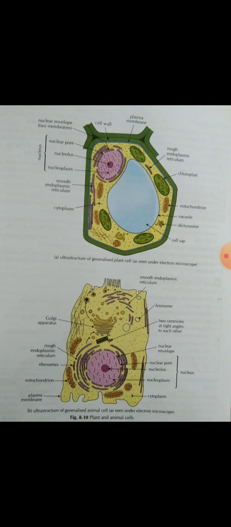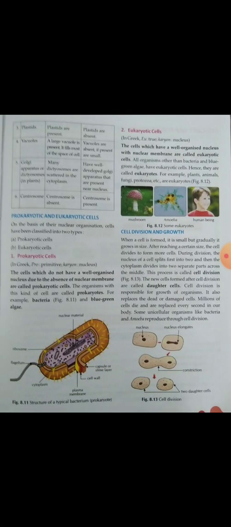In this page you have seen plastids. Plastids are present in the plant cell. In the animal cell, plastids are absent. Large vacuoles are present in the plant cell and fill most of the space of the cell. So the nucleus is at the side in the plant cell, but in the animal cell the nucleus is in the center because vacuoles are absent, or if present, are small.